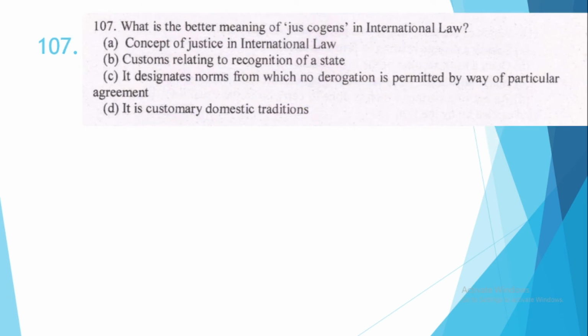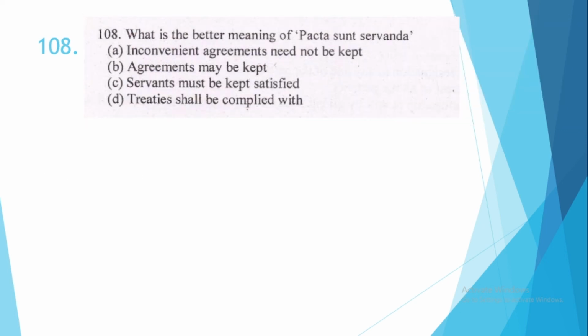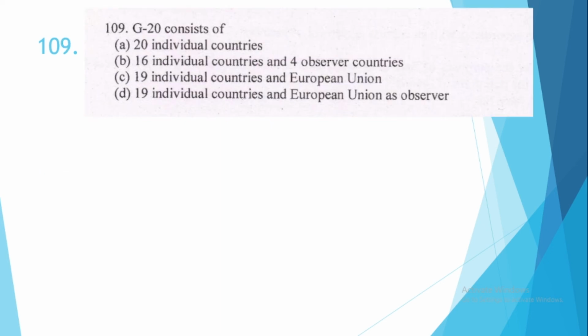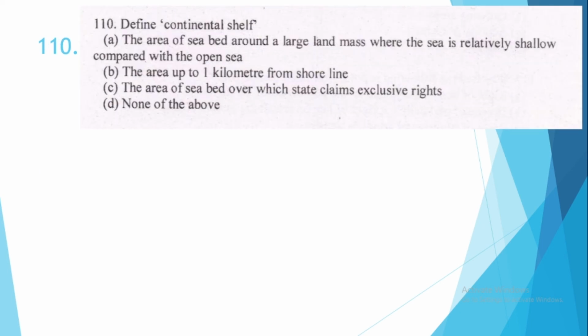107. What is a better meaning of jus cogens in international law? This option number C, designates norms from which no derogation is permitted by way of particular agreement. 108. What is the better meaning of pacta sunt servanda? This is option number D, treaties shall be complied with. 109. G20 consists of? So it consists of option number C, 19 individual countries and European Union. So these are the members of G20 countries.